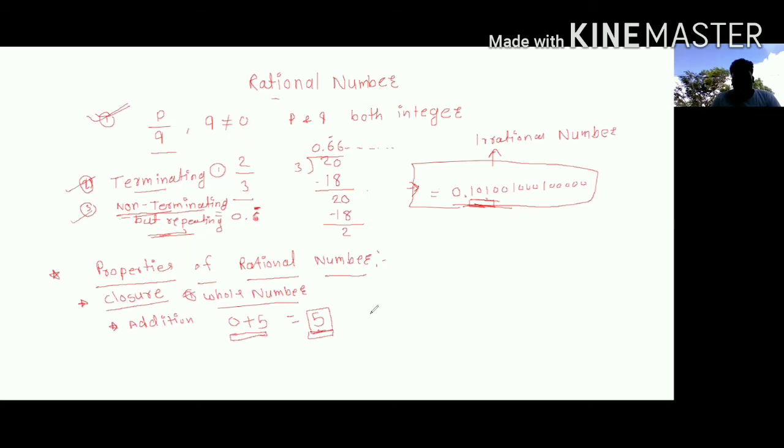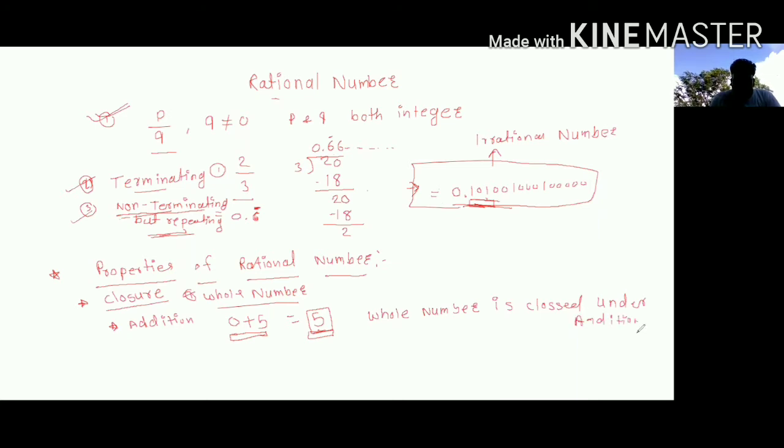So this is how we can find that whole numbers are closed under addition.